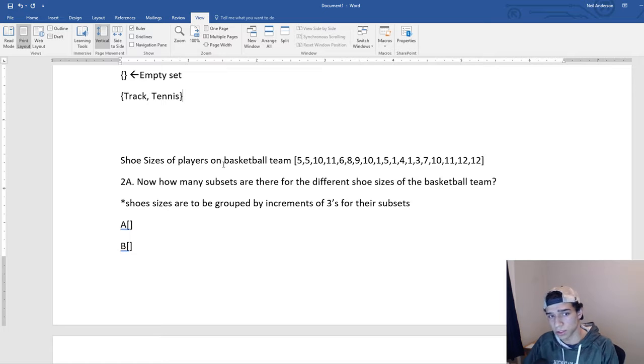We have shoe sizes of the basketball team that the school has, and this is for the boys basketball team. It says now how many subsets are there for the different shoe sizes of the basketball team. And when we're saying how many sets, we're going to break the sets down into 4, because we want the shoe sizes to be grouped in increments of 3. All right, so we have a total of 4 different sets, and it's going to go 5 through 7.